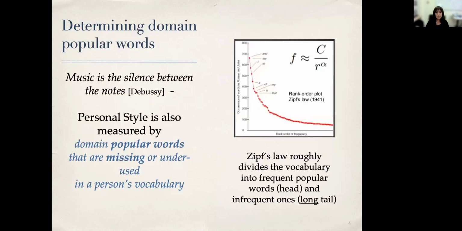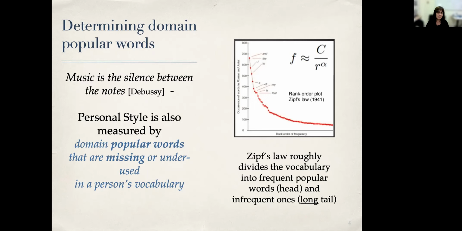It is well known that both personal vocabularies and the distribution of words in a domain are distributed long tail, in what is often termed a Zipf distribution. If we look at a ranked list of terms in each vocabulary, it can be divided into the top very popular words and a long list of infrequent words. If we consider that a domain's ranked vocabulary is the result of the aggregation of all personal word frequencies, we can say that the domain is divided into domain popular terms and a very long tail of infrequent terms.